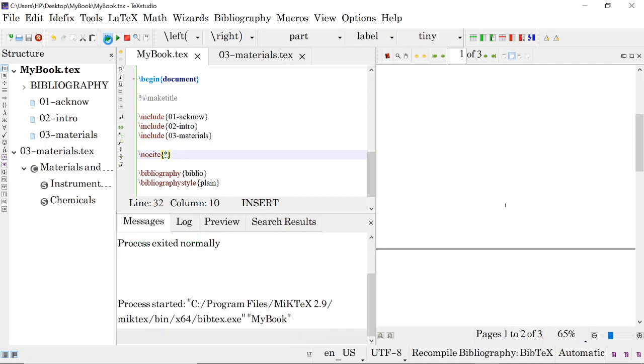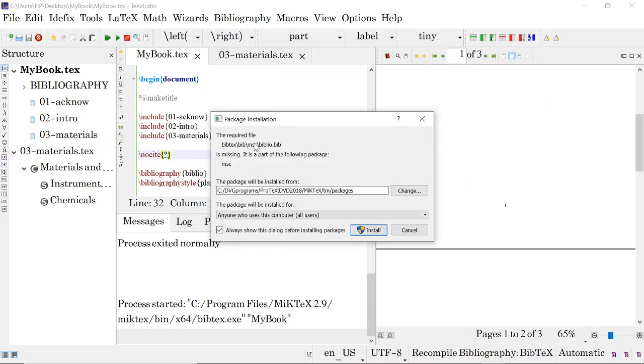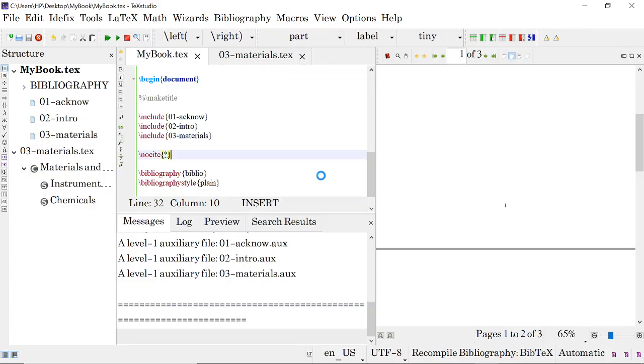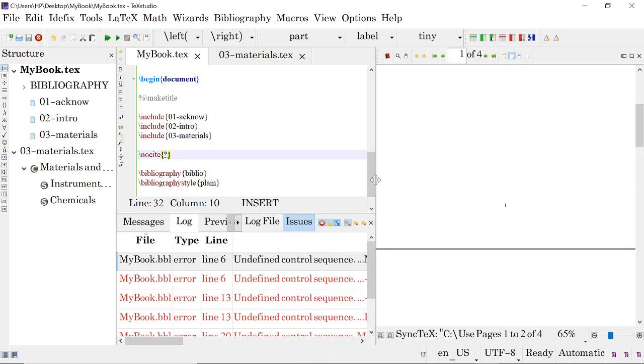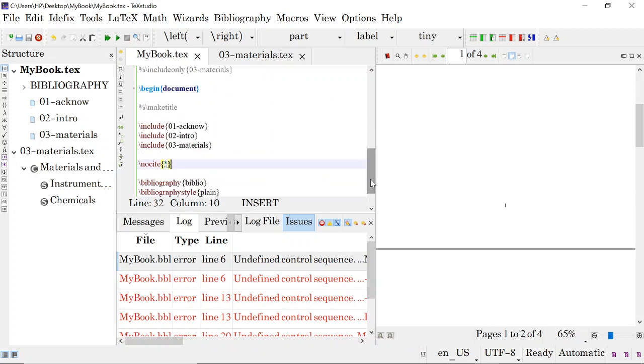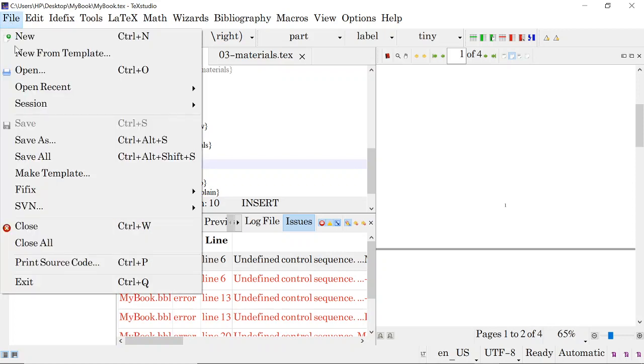When I compile everything, okay, we will see the other one also.